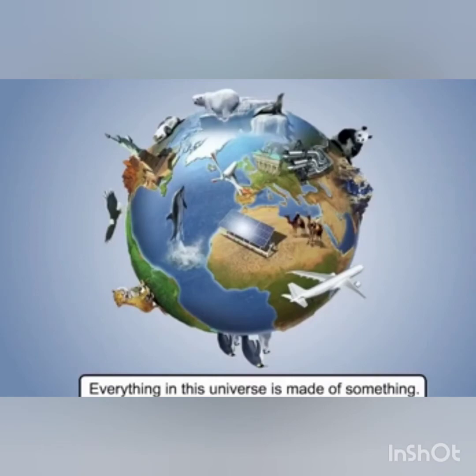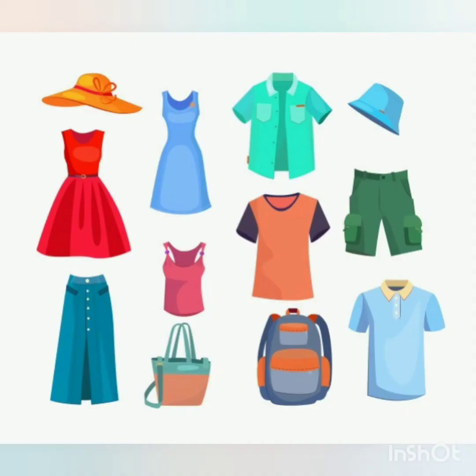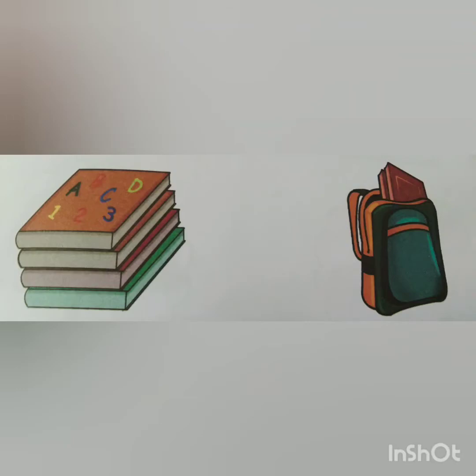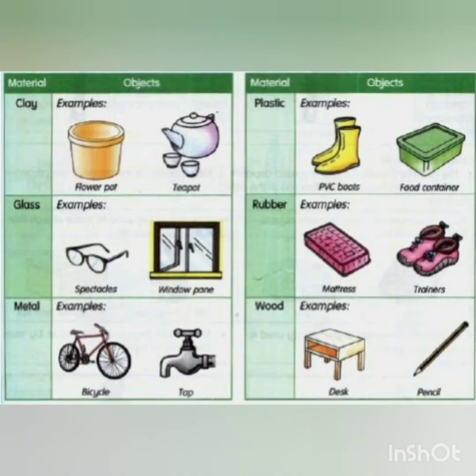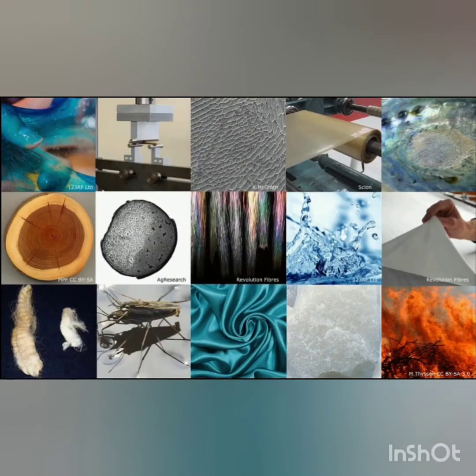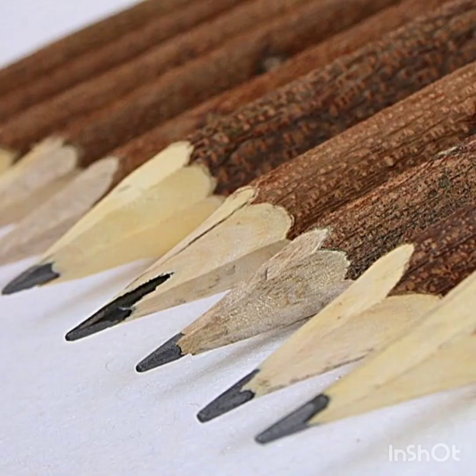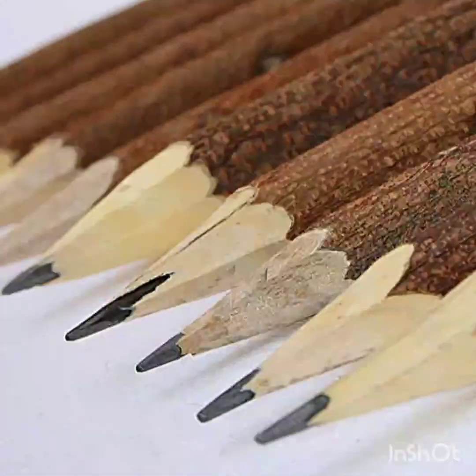Look at the picture, children. You are seeing the clothes, food, books, TV, bag. These are materials. They are made up of matter. Okay, now we will see about materials. Materials are the things used to make the objects we see around us. Example, pencils use wood as a material.